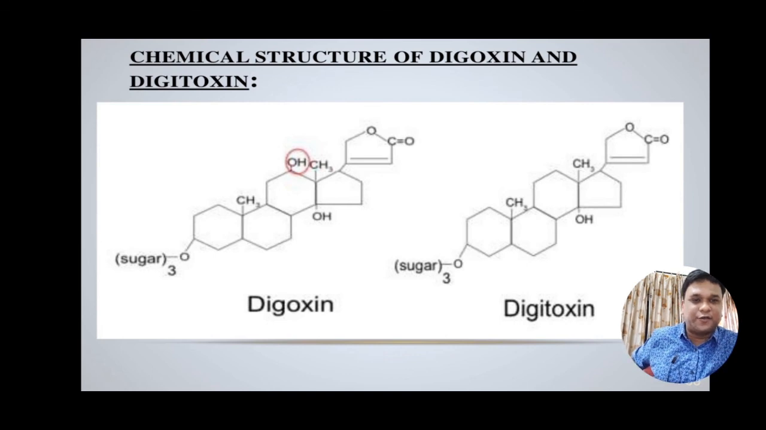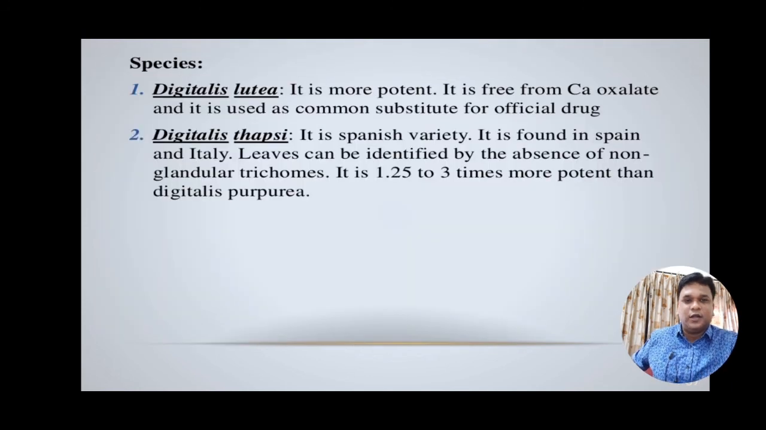Here is the chemical structure of digoxin and digitoxin. Some other species which are also useful as cardiac glycosides are Digitalis lutea and Digitalis thapsi. Digitalis lutea is more potent, it is free from calcium oxalate and it is used as a common substitute for the official drug, that is Digitalis purpurea, whereas Digitalis thapsi is a Spanish variety of digitalis found in Spain and Italy.